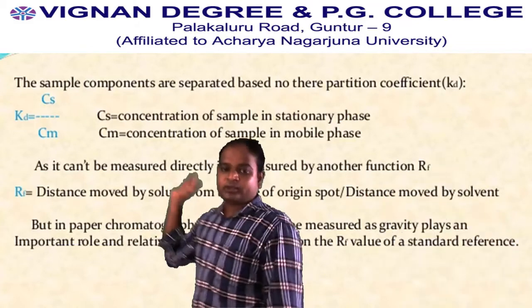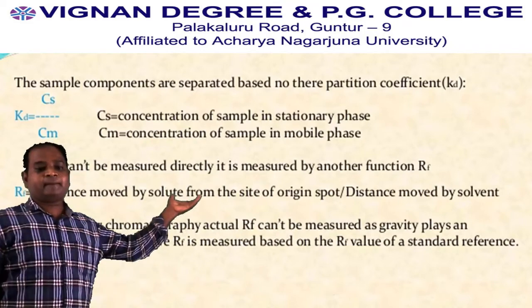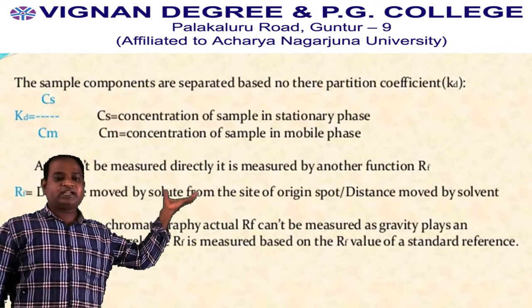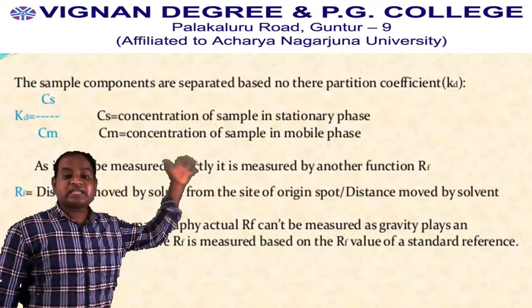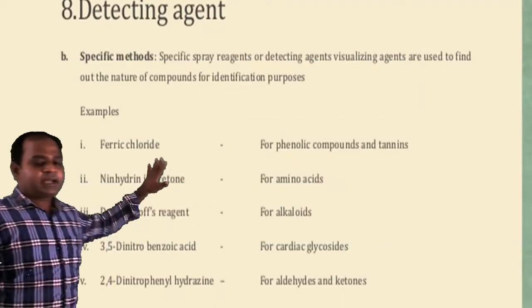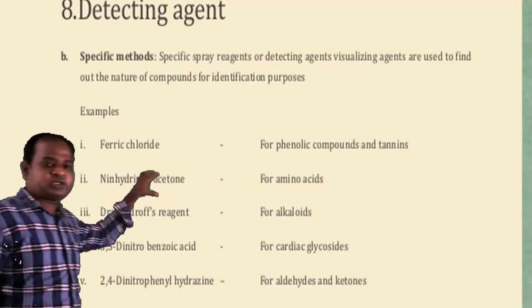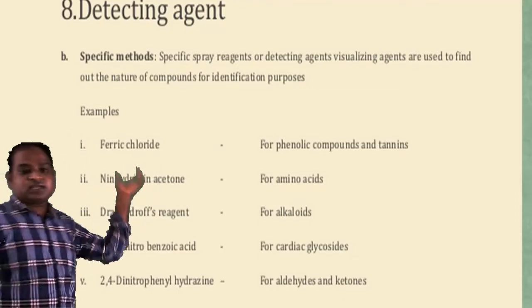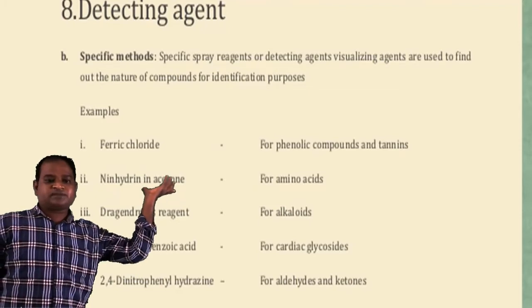But in paper chromatography, actual RF cannot be measured, as gravity plays an important role, and relative RF is measured because of the RF value of the standard reference. So by comparing, there are different detecting agents present during the visualization of the sample. Some of them I am explaining here. For example, the specific method.